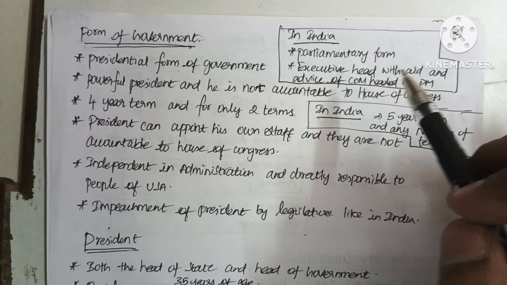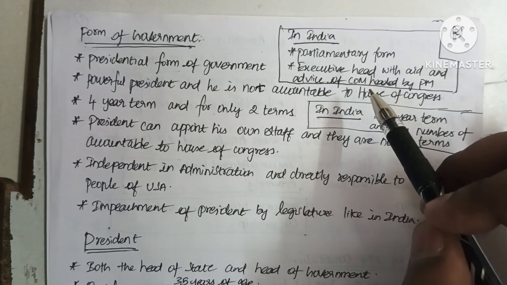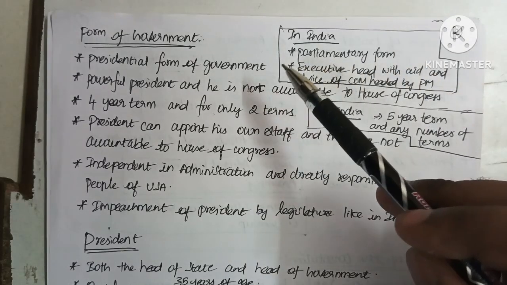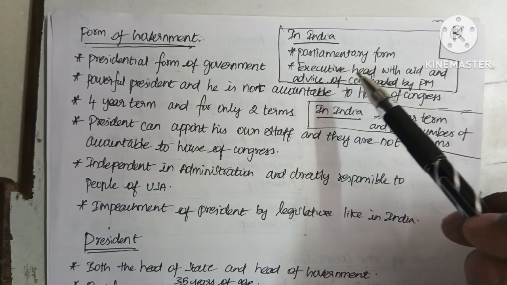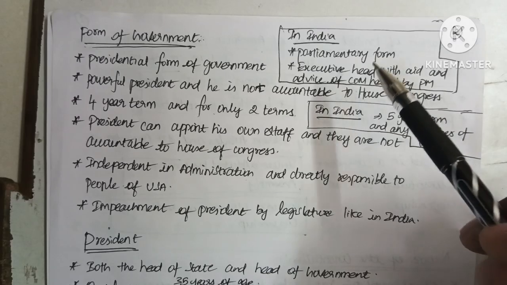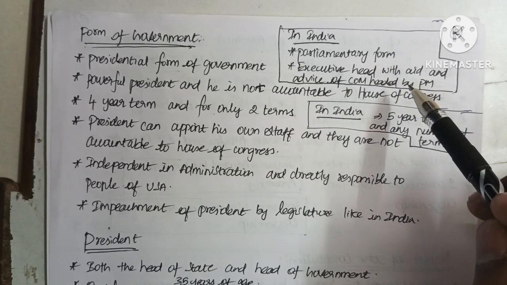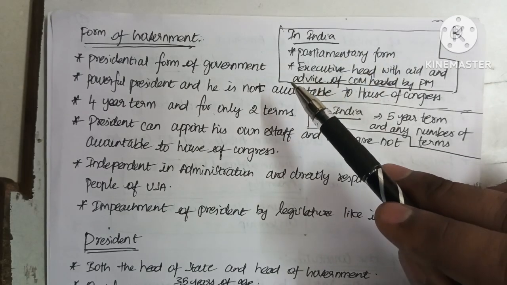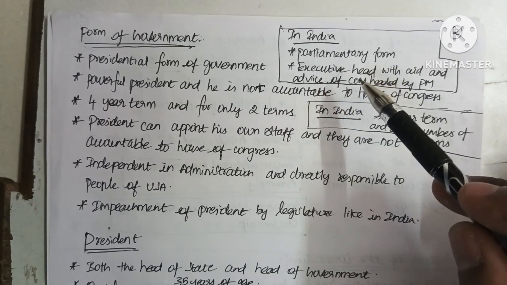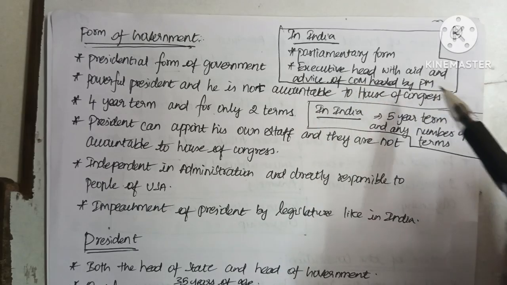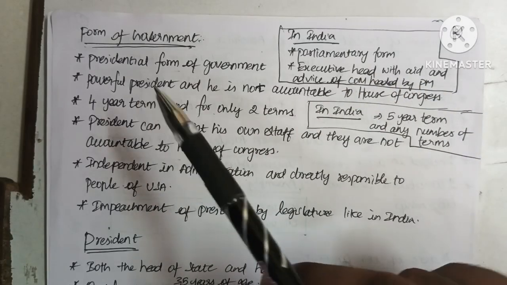council of ministers headed by a prime minister. So in India, the president is only an executive head. He is not the head of the government. The head of the government in India is the prime minister. The president is an executive head who functions and acts with the aid and advice of a council of ministers headed by a prime minister.